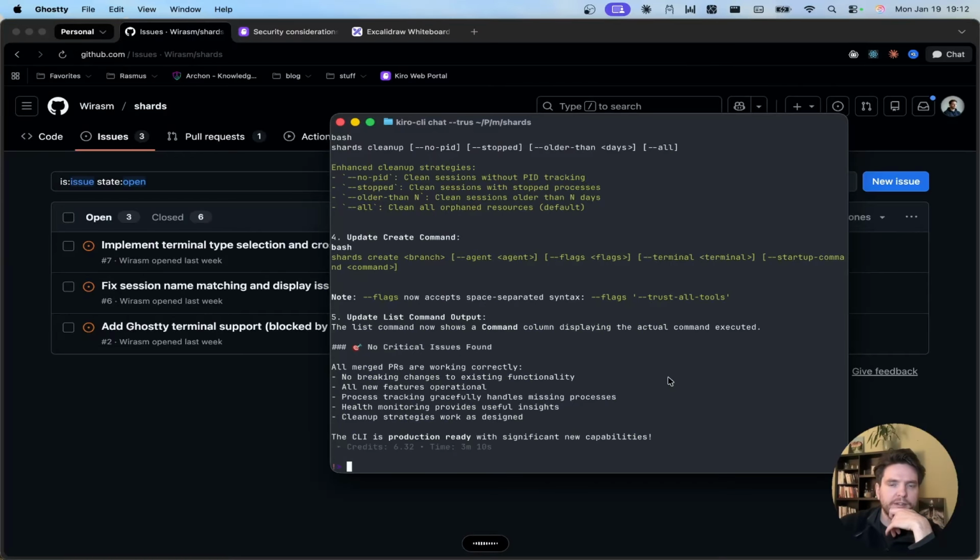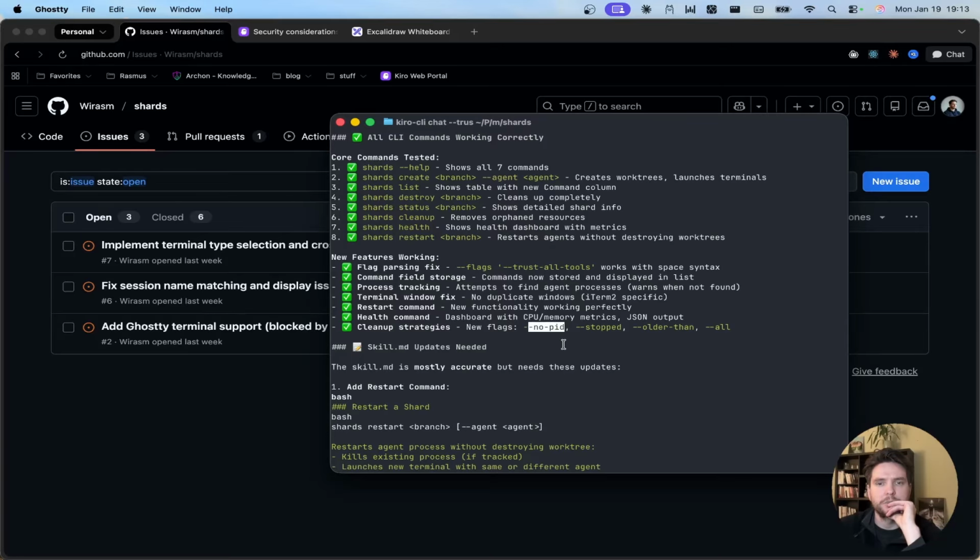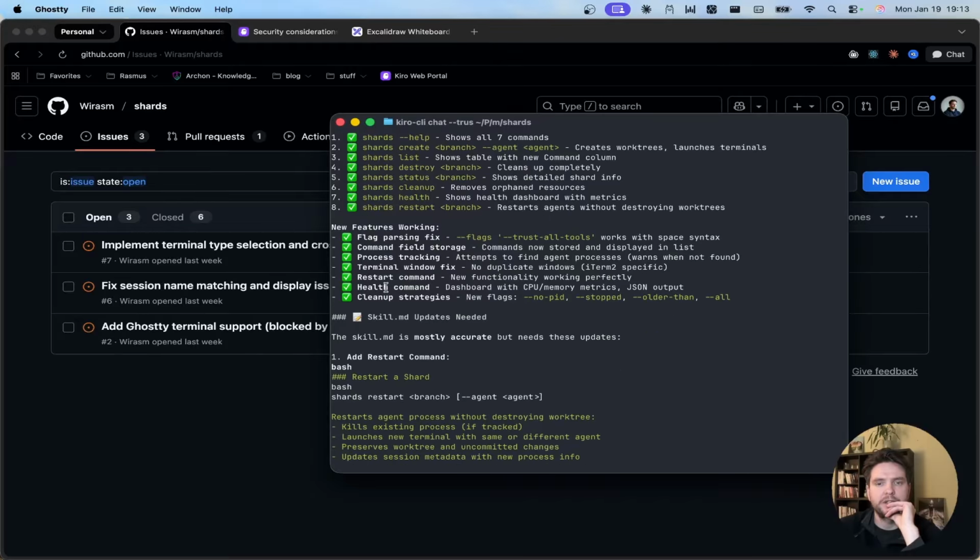Okay. Please update the skill.md, and then I also want you to merge all of the changes that we have made here, including the skill.md updates. Then I want you to create a list of all the issues you ran into. And also I saw that you added some to-dos, so please list those out for me as well. Okay, so it's actually tracking the no PID before, that's why it didn't have a PID.